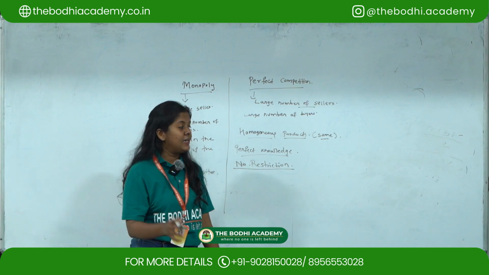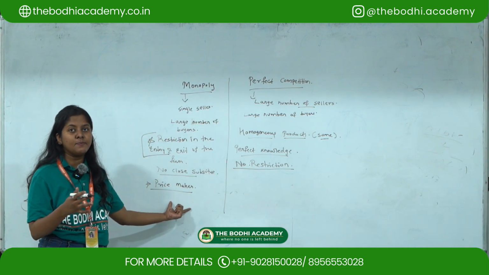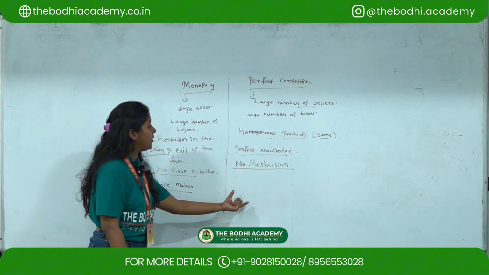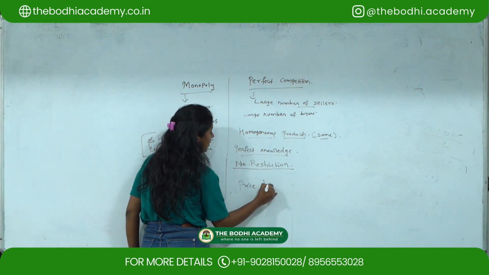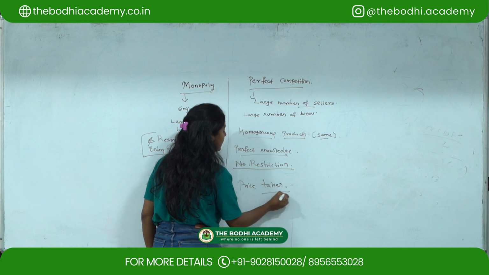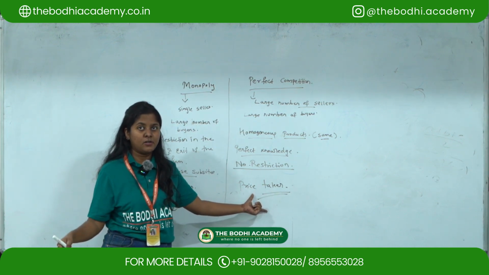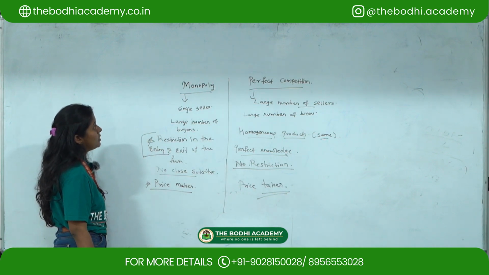The next is that in monopoly we have learned that he is a price maker, since he is an individual seller, but with regards to perfect competition he is a price taker. Here, the industry decides the prices of the particular product. So this is with regards to monopoly and perfect competition.